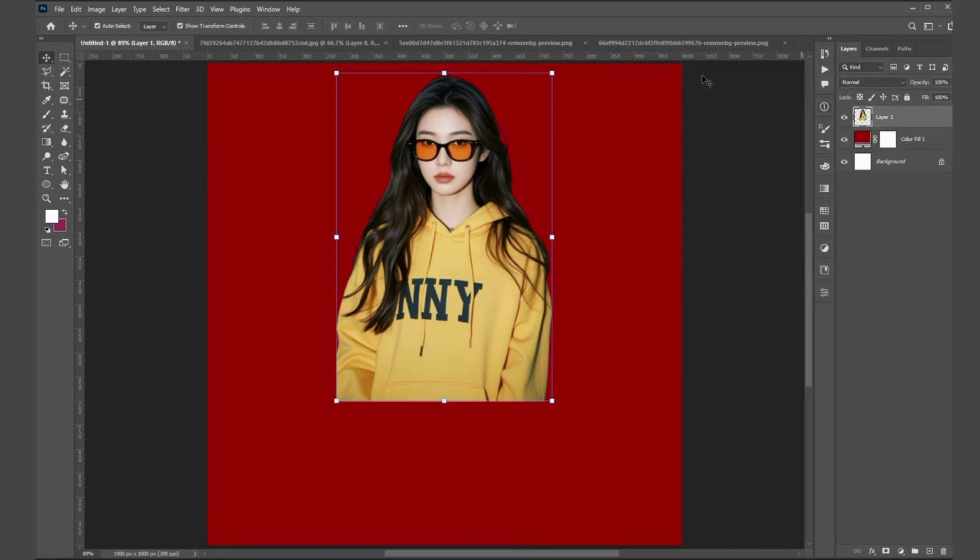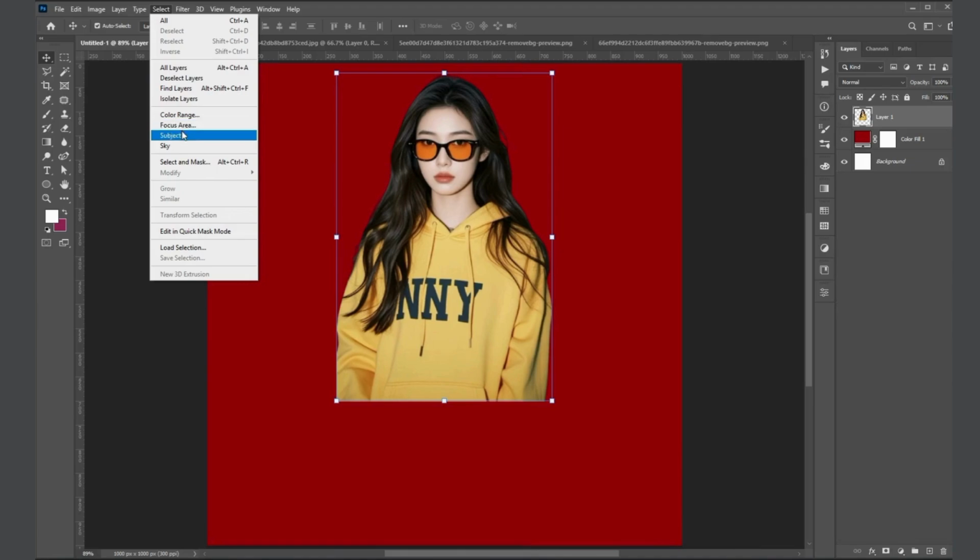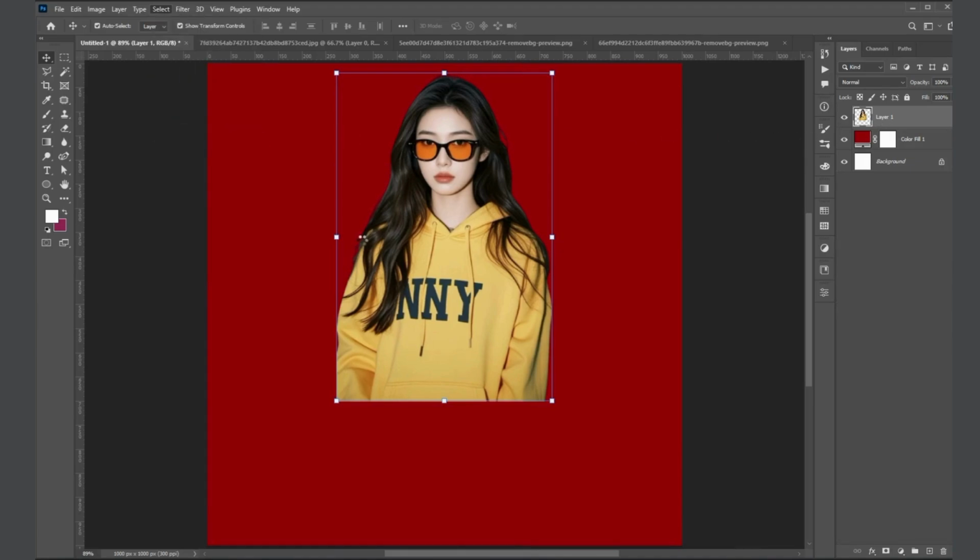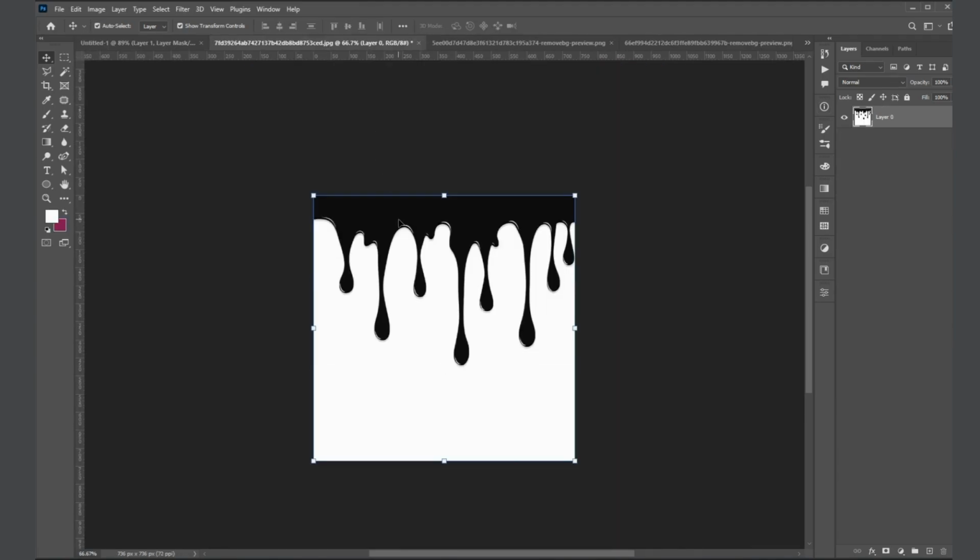First, you have to click on select, then choose the subject option from it. Create layer mask. Go to the select option and then select color range.